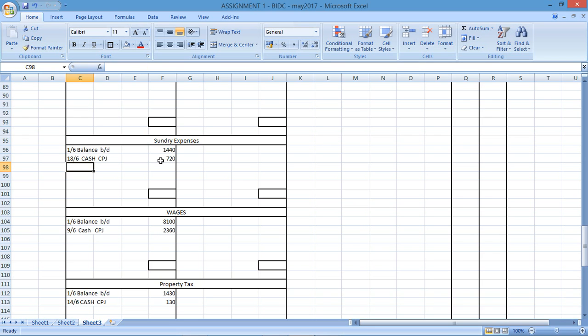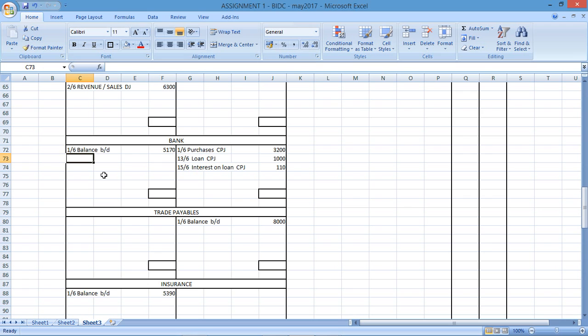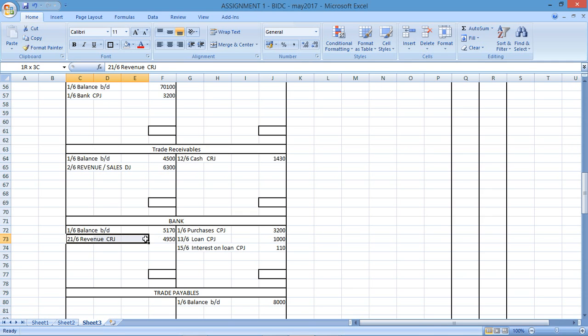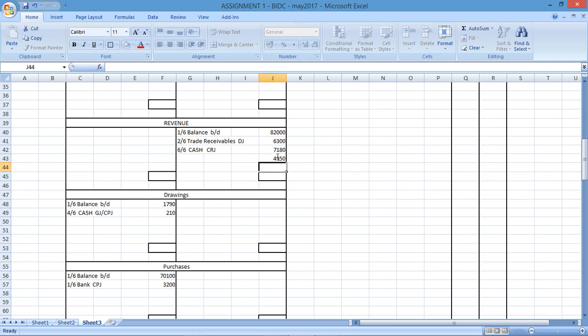Cash payments journal. Then on the 21st, they say sales totaled 4950, all money received and paid into the bank account. So we're selling and bank is being affected positively. Bank would have gone up with 4950 because of the sales that you've generated on that date. We don't have sales, we have revenue, so I'm going to use that. Cash receipts journal, revenue and sales. Where's my revenue account? There's my revenue account. Right, so debit the bank and credit the revenue, 4950.